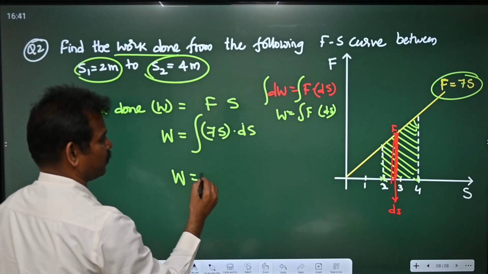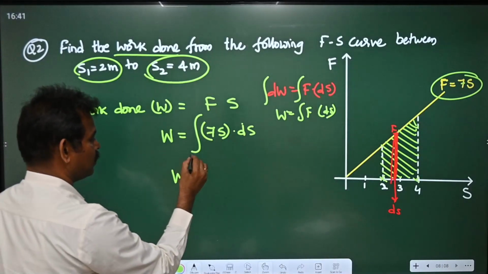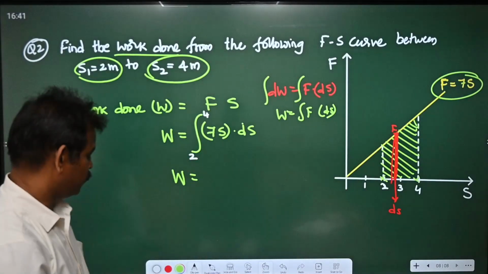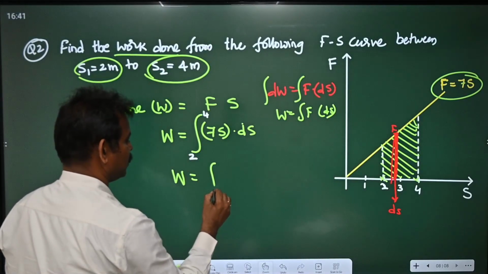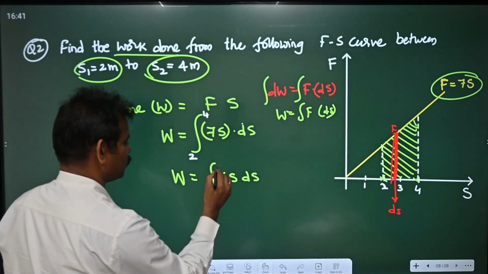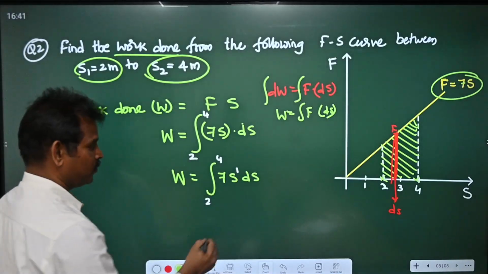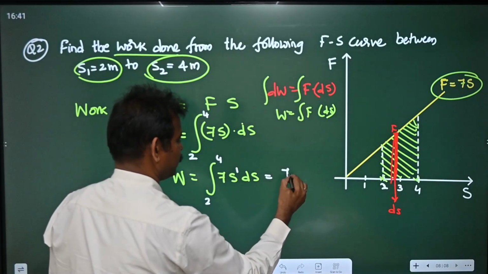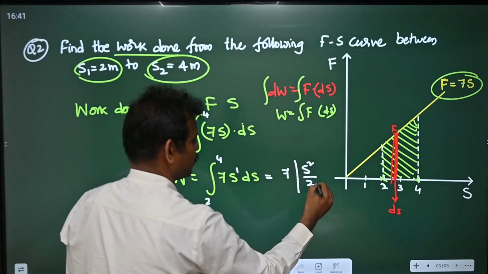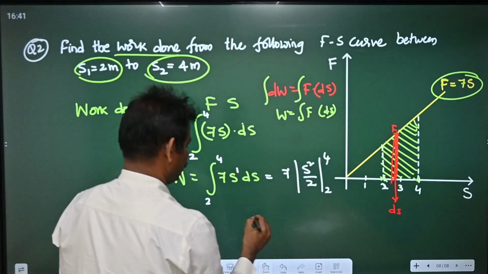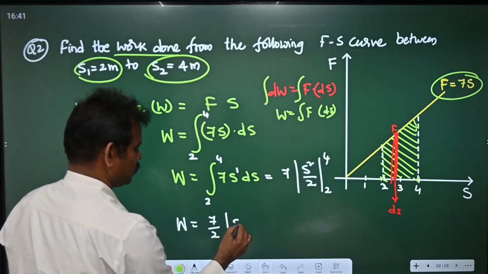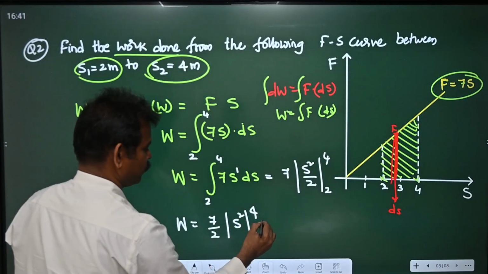So work done is given by, what are the limits here? The limits are from displacement s is equal to 2 to s is equal to 4. So now we can write integration of 7s ds from limits 2 to 4, and here the power is 1. Now you can write this as 7 integral of s power 1 ds, which will become s square by 2 from limits 2 to 4. So the total work done is given by 7 by 2 s square from 2 to 4.